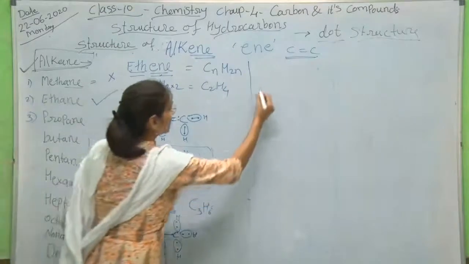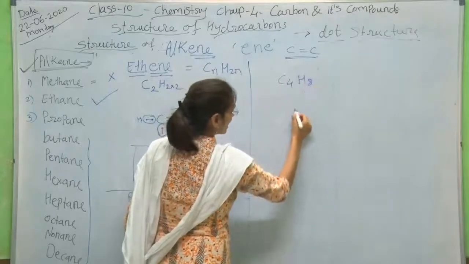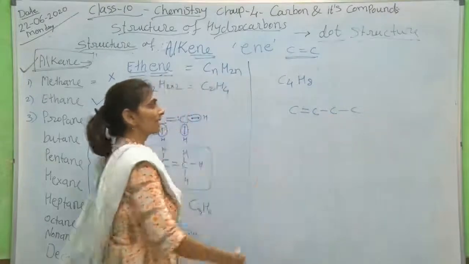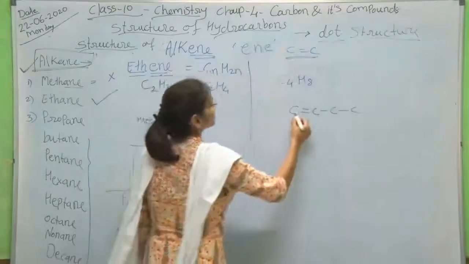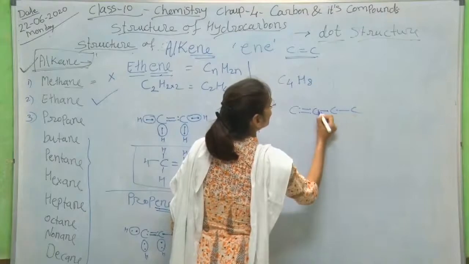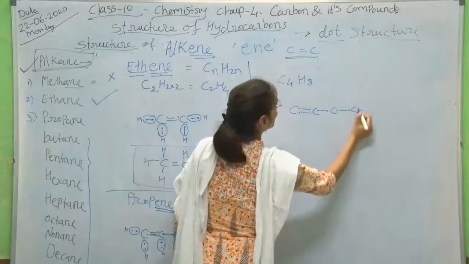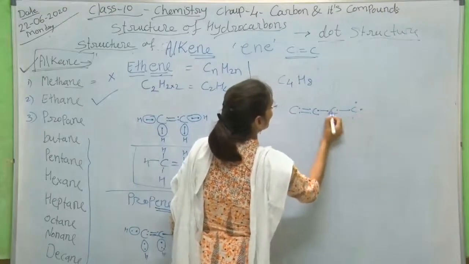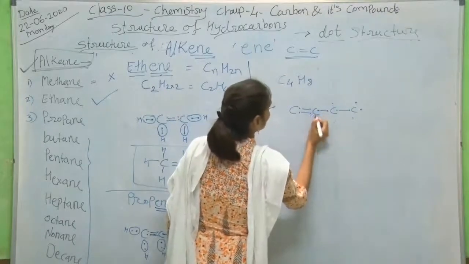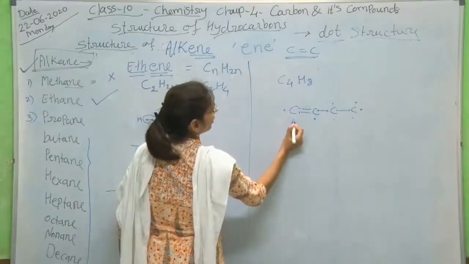Similarly for the butene structure, the number of carbon atoms is 4, double of that 8 hydrogen atoms, 1 double bond, remaining are single bonds. The chain of 4 carbon atoms, with 1 double bond. So how many electrons are free on each carbon atom? For this carbon atom, 1 is engaged, remaining 3 are here. Here 2 electrons are engaged, remaining 2 are here. For this one, 3 electrons are engaged, only 1 remains.